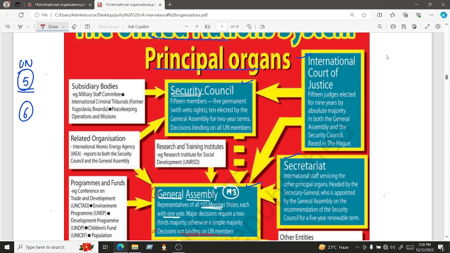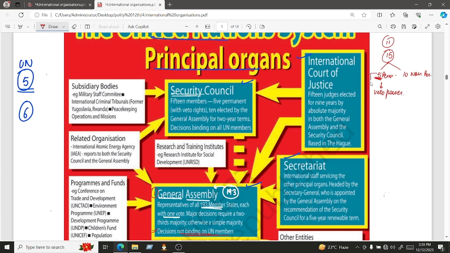So in the Security Council, there are 15 members. Earlier, there were only 11 members. But let's understand the present scenario. Currently, there are 15 members in the UN Security Council, and out of these 15 members, 5 are your permanent members and 10 are your non-permanent members. Now, what is the difference between permanent and non-permanent members? First is the tenure. Permanent members don't have any kind of tenure. They will be there throughout, up till the UN exists. These 5 permanent members have veto power.